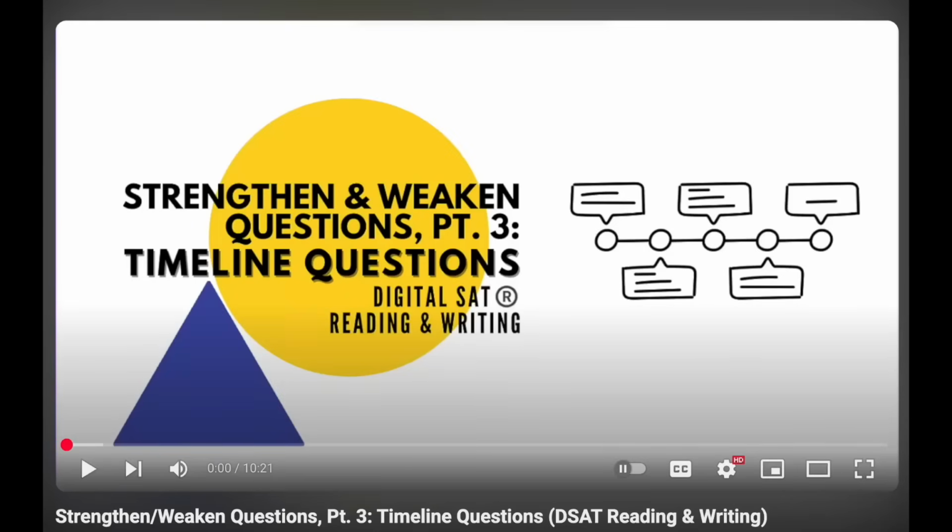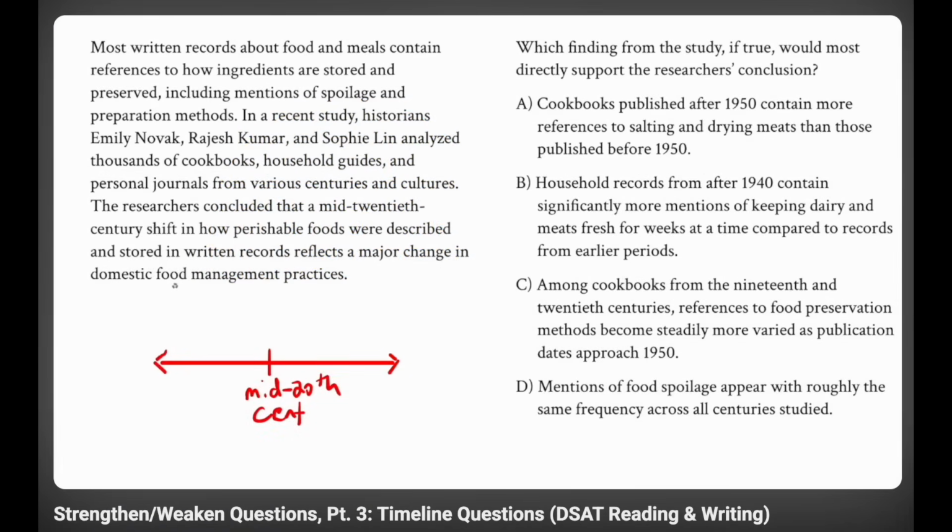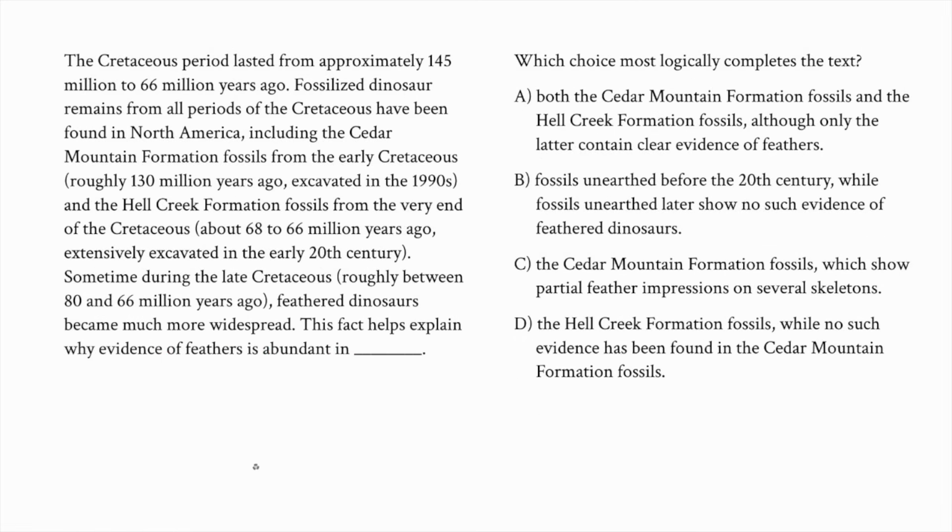So in a previous video, I went over some strength and weaken questions that involve a timeline aspect. And here I'm going to do the same thing for questions that ask us to logically complete the text. And the main thing that I recommend, whether it's a strength and weaken question or a logically completing question, is to actually sketch out a timeline.